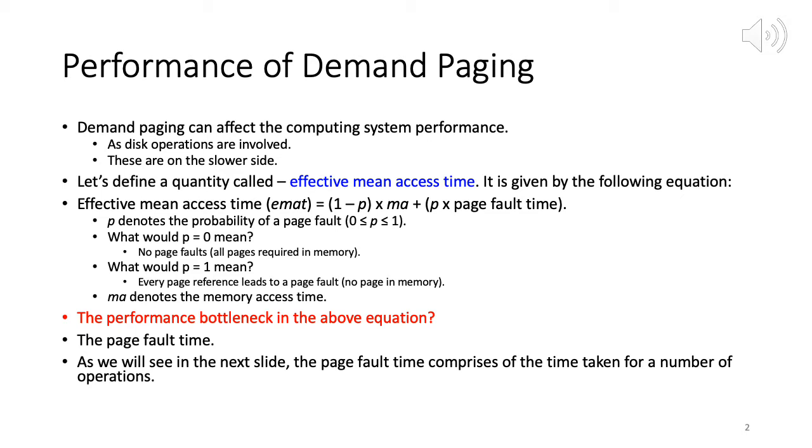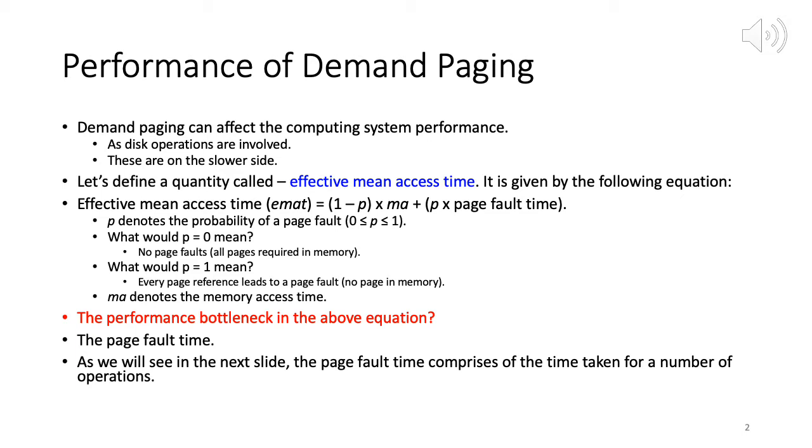Right, so P here denotes the probability of a page fault, which means it's between 0 and 1. So what are the extreme values for this P? Lowest value is 0, which means best case scenario, how many page faults do you have? 0. Let's say you access 100 pages for a process, and by chance all of them are within memory.